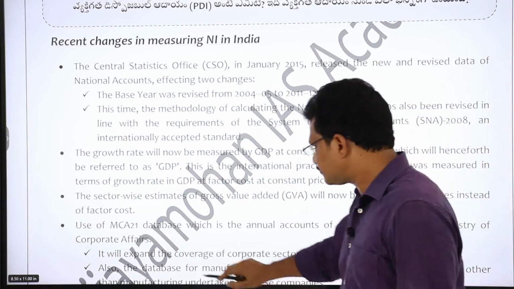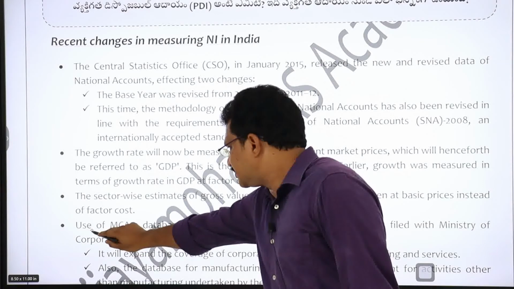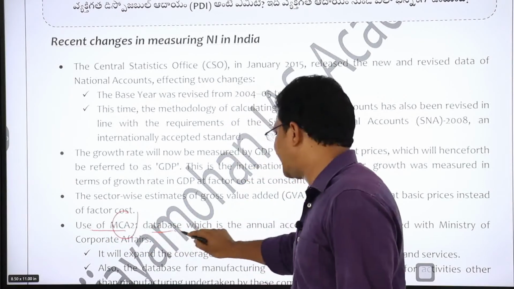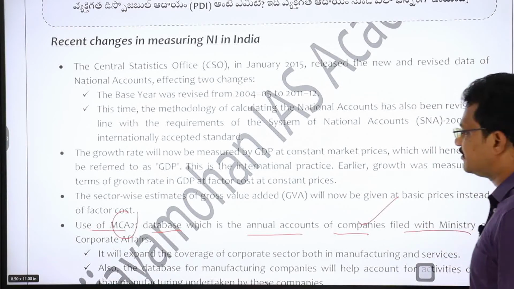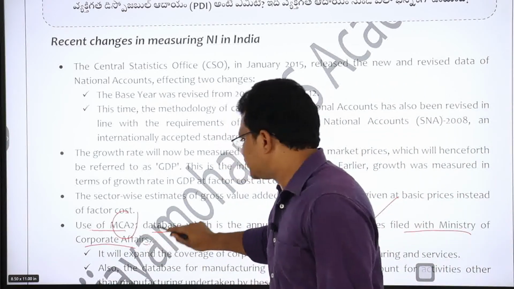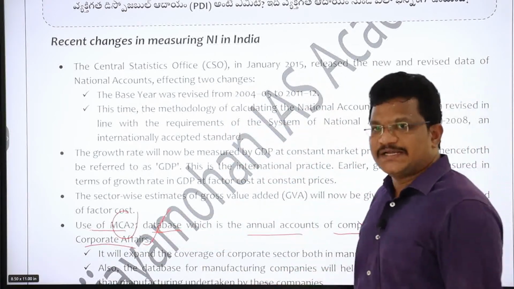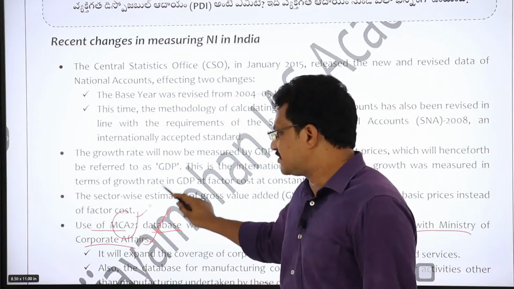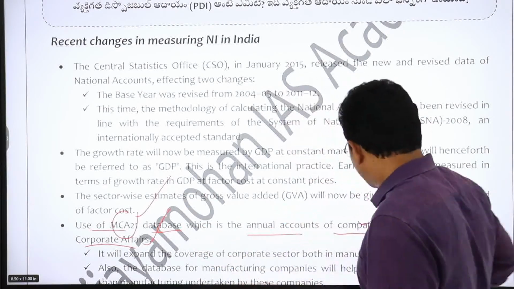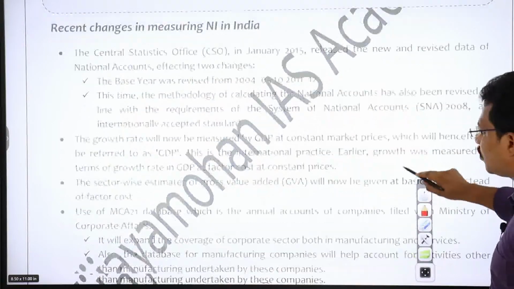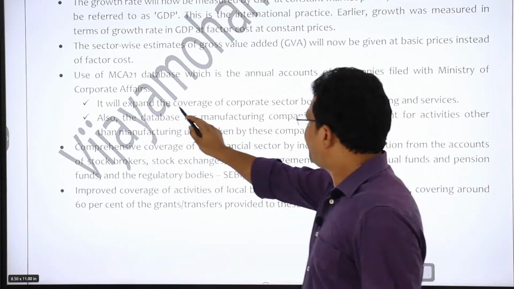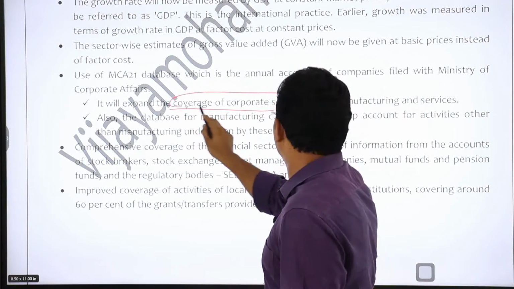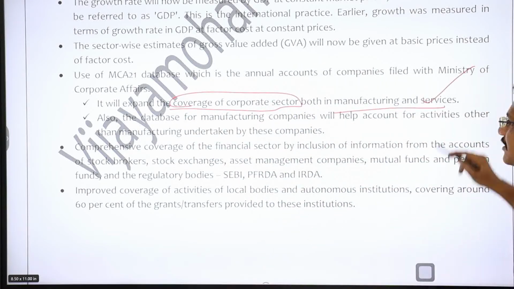Next, they are now using the MCA 21 database, which is the annual accounts of companies filed with the Ministry of Corporate Affairs. So in the new methodology, they are using the MCA 21 database, and what effect does it have? It will expand the coverage of the corporate sector both in manufacturing and services.